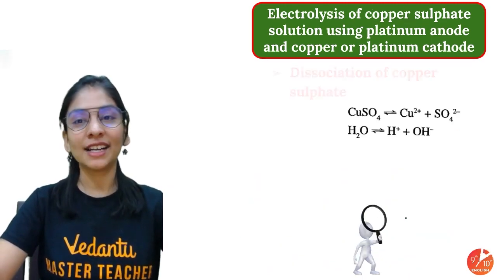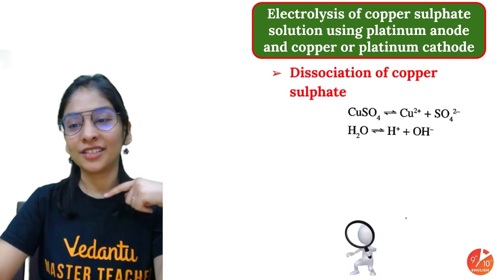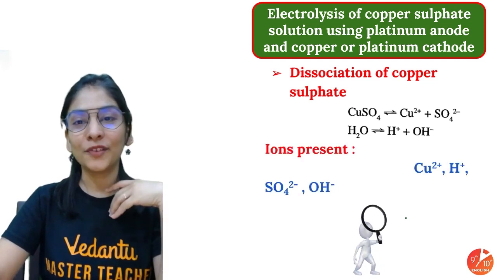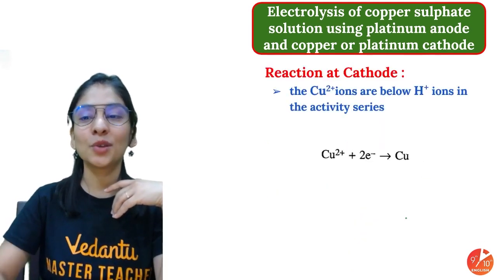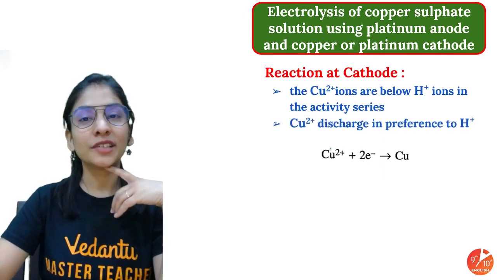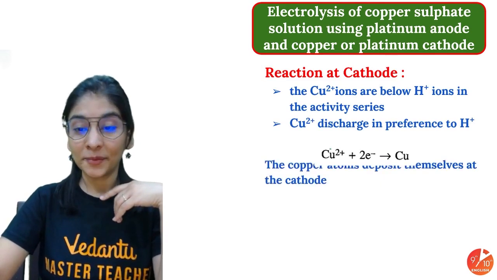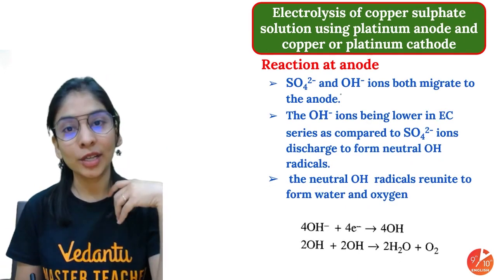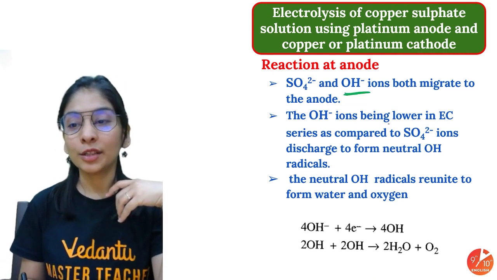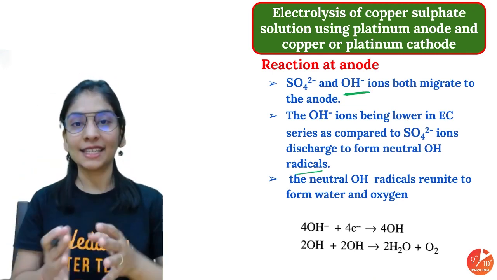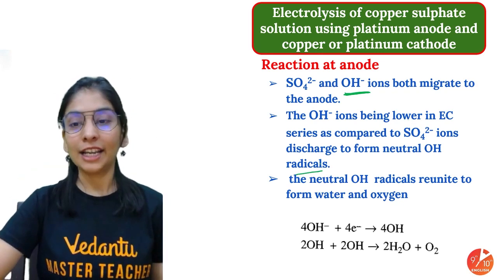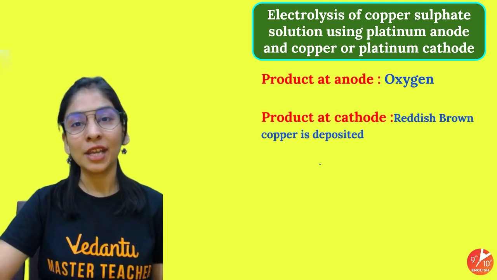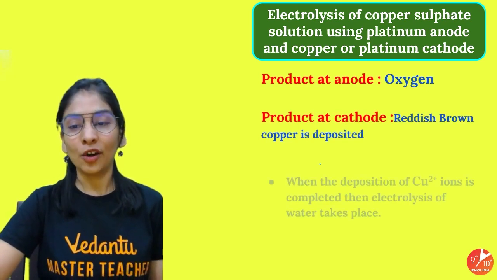I hope you'll be able to understand that because I already taught you that. We have copper ions, H positive ions, sulfate and OH. And now I know which will move. It's so easy. It became so easy. At the cathode, there will be a deposition of copper. And let's talk about what will happen at the anode. At the anode, we have sulfate and OH negative ion, right? And OH ion will move because of its lower position in the electrochemical series. Okay, so we got oxygen at the anode. At the cathode, we got reddish brown copper.